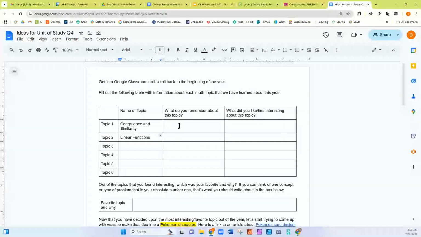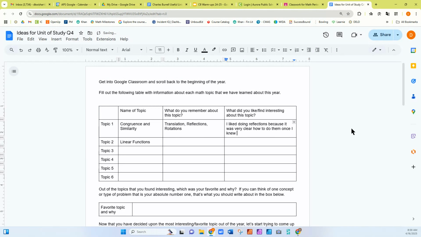Again, this is a grade. What do you remember about this topic? Oh, I remember translations, reflections, rotations. What did I like or find interesting? Oh, I liked doing reflections because it was very clear how to do them once I knew what the line of reflection was. Okay. So anyway, fill that out, right?